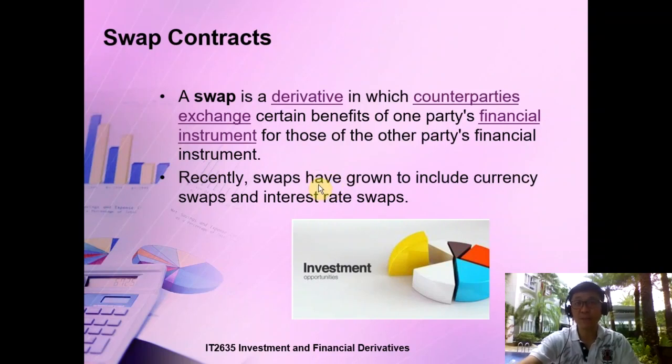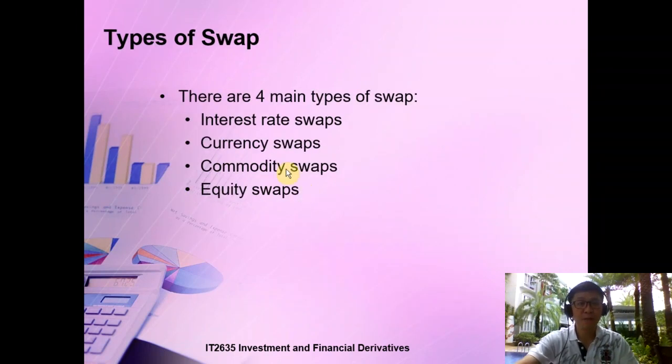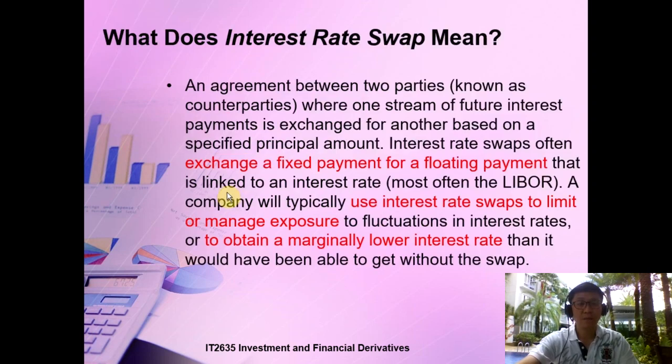People have come to know about this swap, and they thought there's also an investment opportunity for people to basically hedge against price differences. If you look at the swap itself, we're going to cover four different types of swap: the interest rate swap, the currency swap, the swapping of commodities, and also swapping of shares. So what does interest rate swap mean?